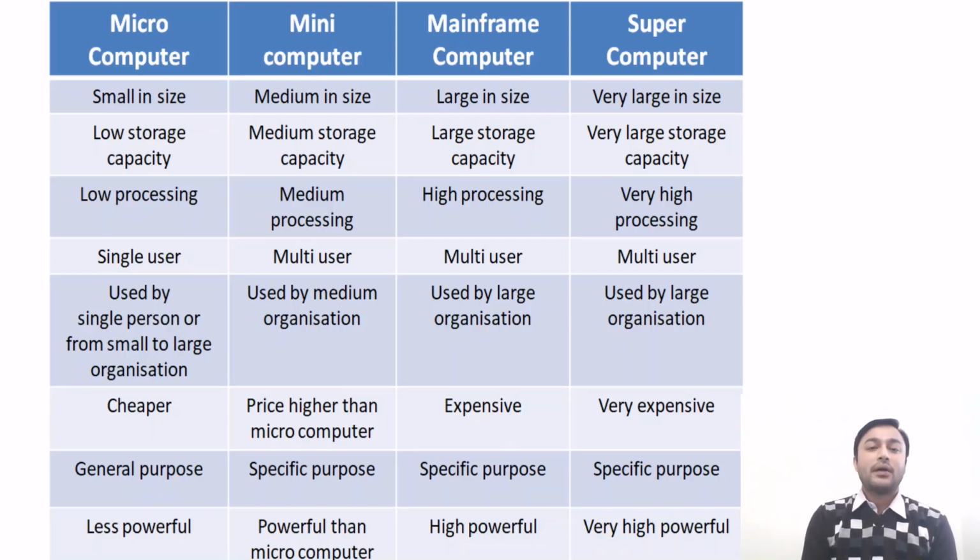In case of power, the microcomputer is less powerful as compared to mini computer, mainframe, and supercomputer. The mini computer is more powerful than the microcomputer. The mainframe computer is highly powerful as compared to micro and mini computer, whereas the supercomputer is very highly powerful as compared to micro, mini, and mainframe computer. So these are all the differences between micro, mini, mainframe, and supercomputer.